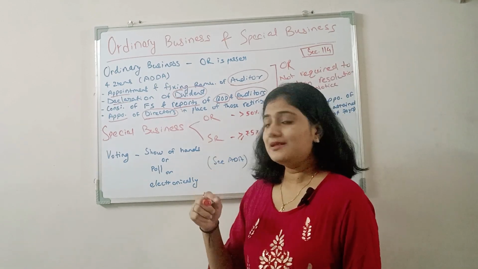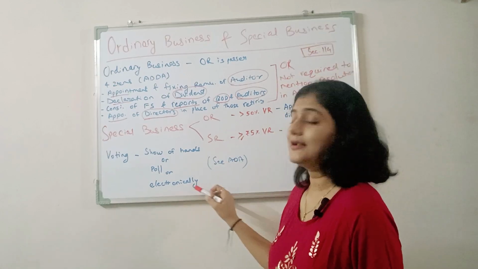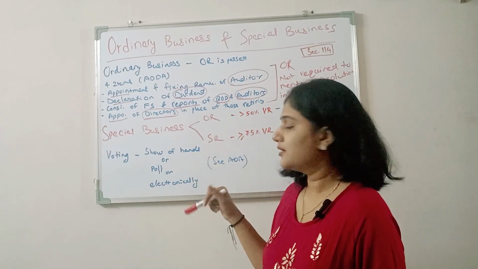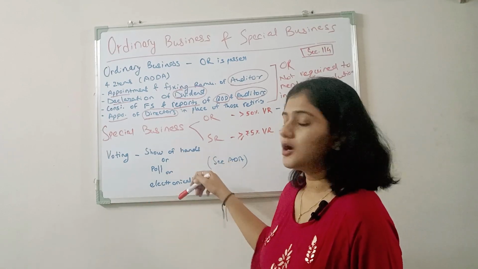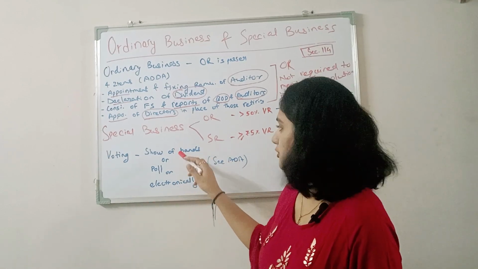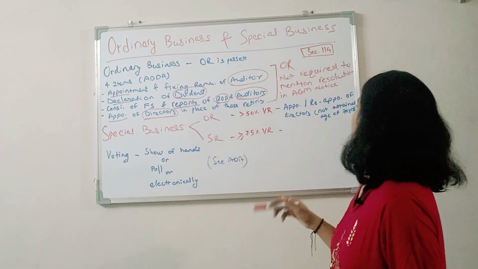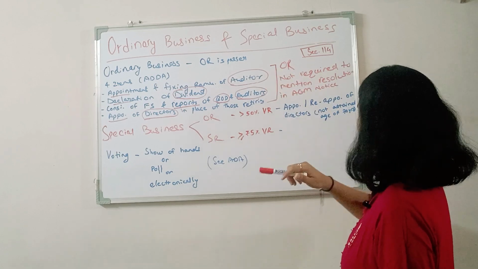Now this voting can be either by show of hands, through poll, or electronically. In the case of an unlisted company, you have to check the articles of association for it. You can adopt any of these three methods. Okay, so this I have covered.